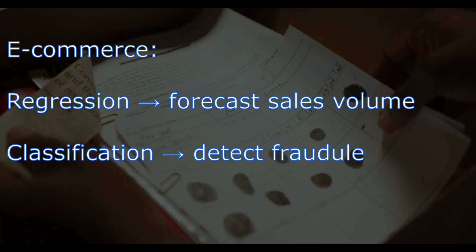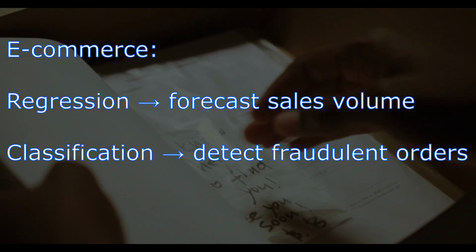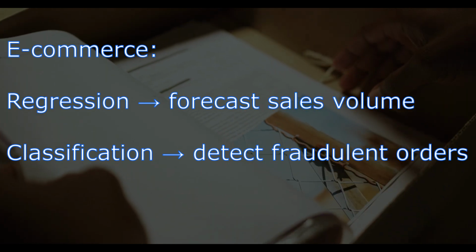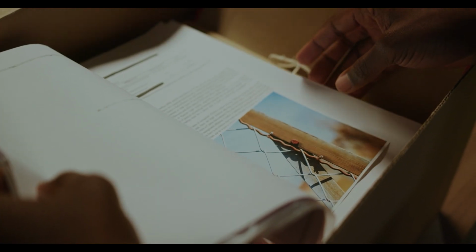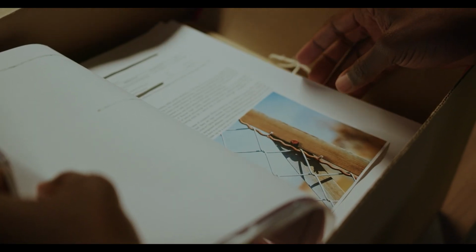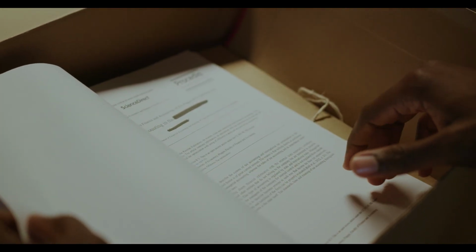In e-commerce, they will use regression to forecast sales volume, and they will use classification to detect fraudulent orders. If a company treats a classification problem like regression or the other way around, decisions become unreliable. That's why this distinction is one of the first things data scientists learn.